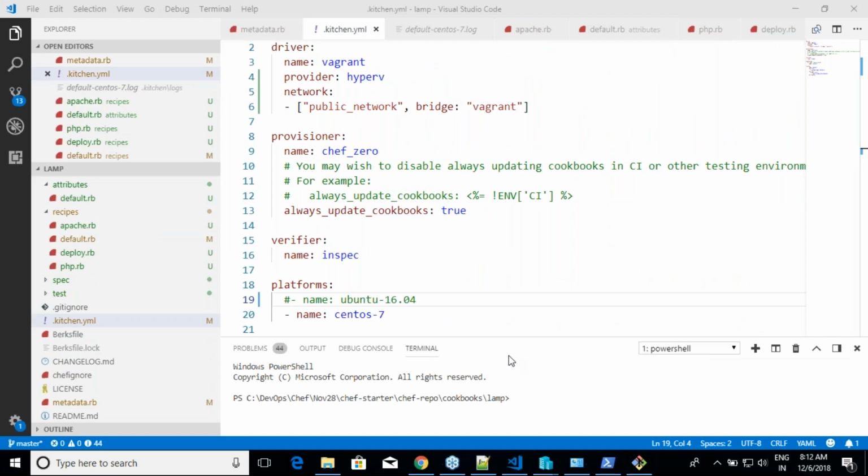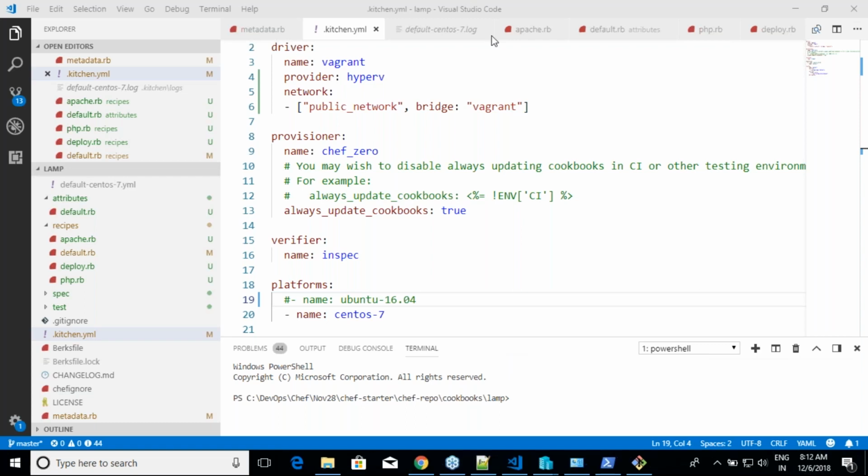I am doing this sequentially because it works out for you. You don't want to solve all the problems at one shot. Let us solve it one after the other. If the thing is working in Ubuntu, then we'll try it in CentOS 7. When those two things are working and you know that everything is working, then you can work on creating multiple things at a time. So that's how I want it to be, and that's why I'm not trying multiple platforms. But you can try multiple platforms. You can set concurrency levels. You can set all of that stuff.